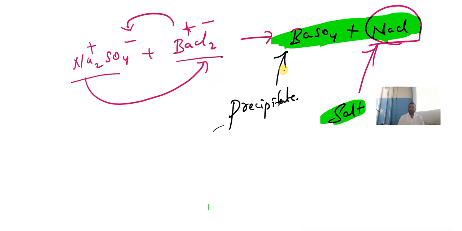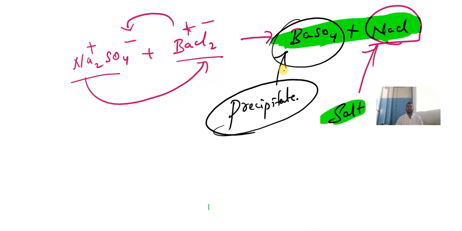Here you can expect one question. What is a precipitation reaction? Or else they may give you this reaction and ask you to identify the precipitate. Or they will ask you to identify which type of chemical reaction this is. So this is a double displacement reaction in which barium sulfate is our precipitate. Sodium chloride is the salt. Understood? Concept is clear? Yes, sir.